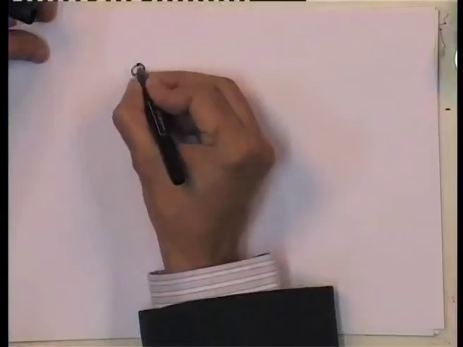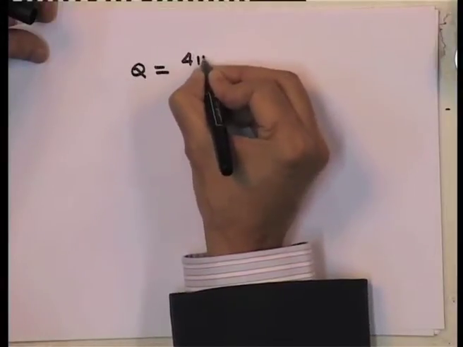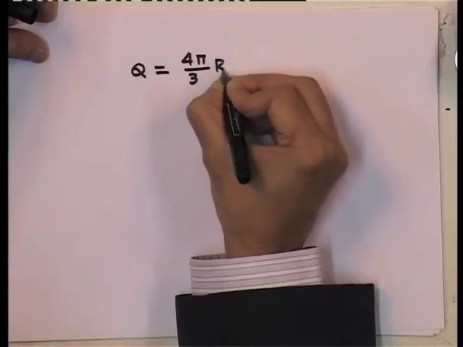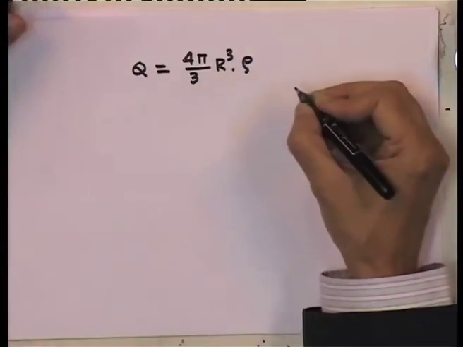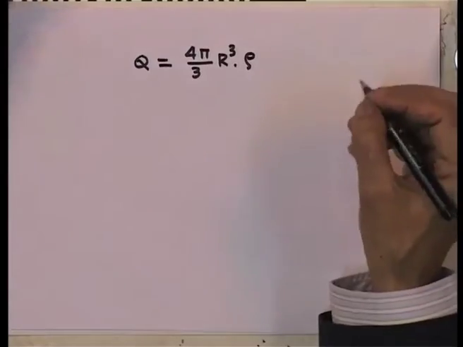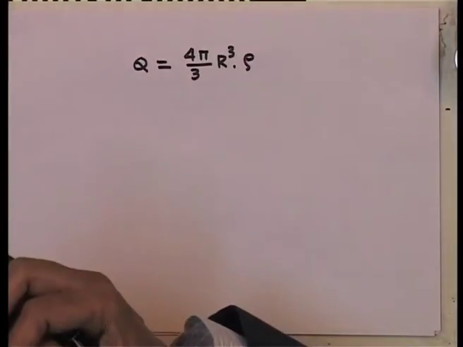Let me continue with the calculation of potential for a 3-dimensional case. In this case I am talking about a uniformly charged sphere containing a charge q. So, my charge q is given by the volume 4 pi by 3 r cube times the charge density rho, which is being taken as uniform. Now, this is a problem which we have seen in the past as an application of Gauss's law.